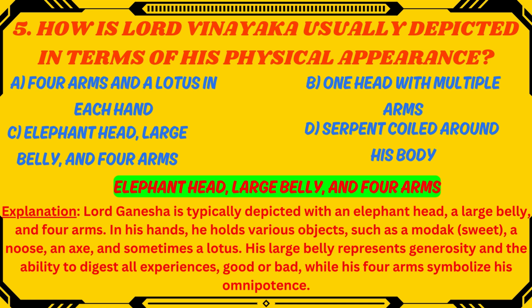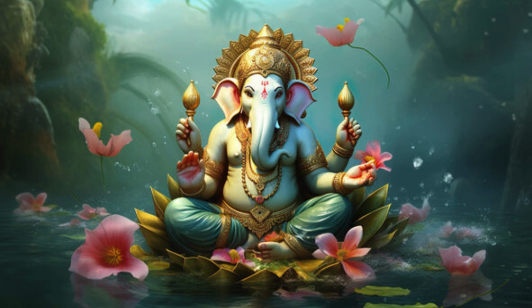Lord Ganesha is typically depicted with an elephant head, a large belly, and four arms. In his hands, he holds various objects such as a modak, a noose, an axe, and sometimes a lotus. His large belly represents generosity and the ability to digest all experience, good or bad, while his four arms symbolize his omnipotence.